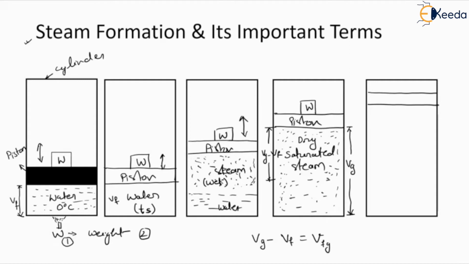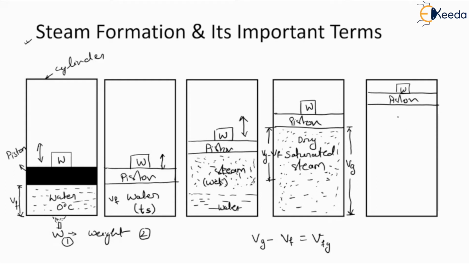So the volume of this liquid or fluid is increasing, and when it is completely converted into steam, the volume is again increasing. So when we continuously increase the temperature, the volume is increasing. In this particular condition, this is the last part and this is our piston. So why is this piston moving upward?